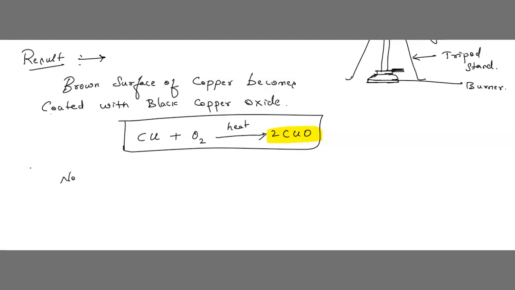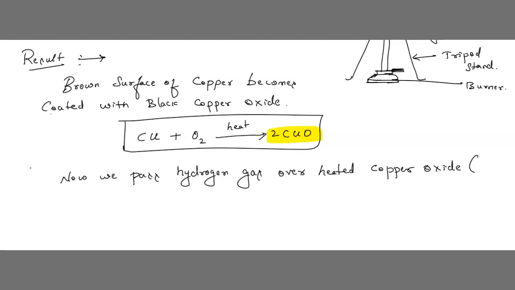Now we pass, children, which gas? Hydrogen gas. Now I am passing hydrogen gas over heated copper oxide, that is nothing but CuO. On CuO I am passing hydrogen gas. I am applying hydrogen gas over CuO, son, I am passing it.